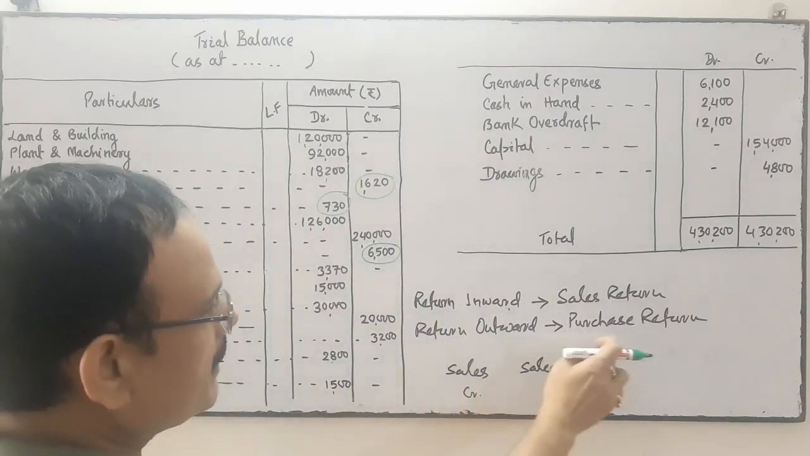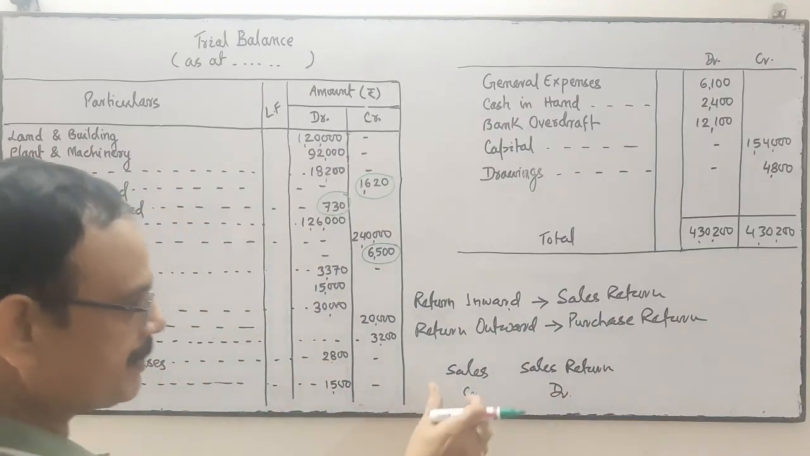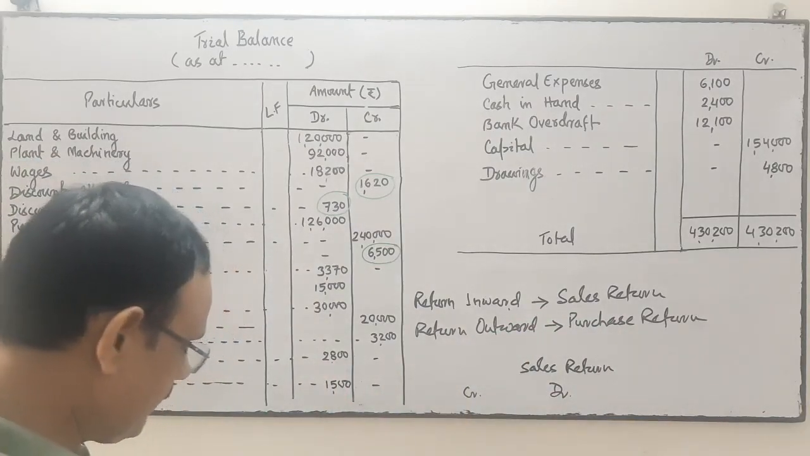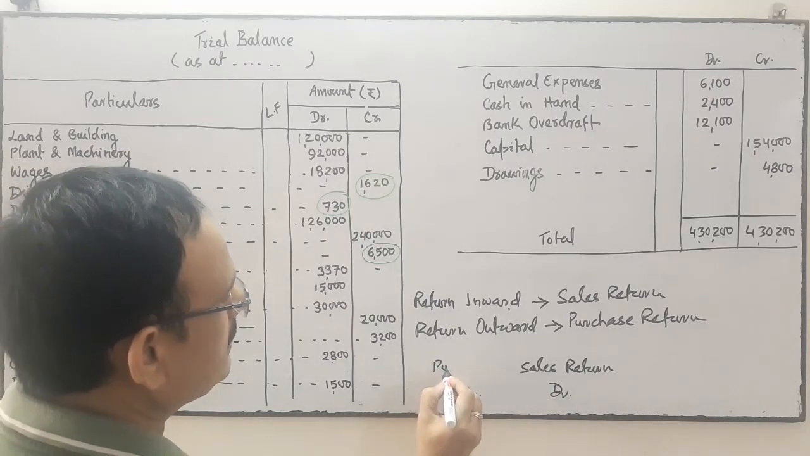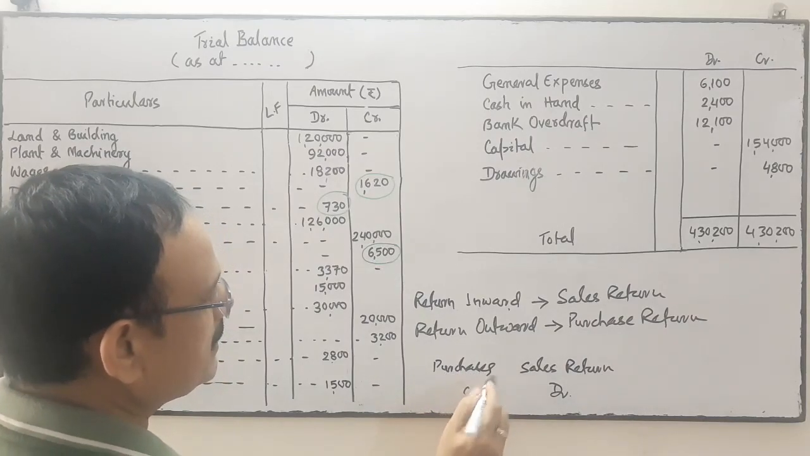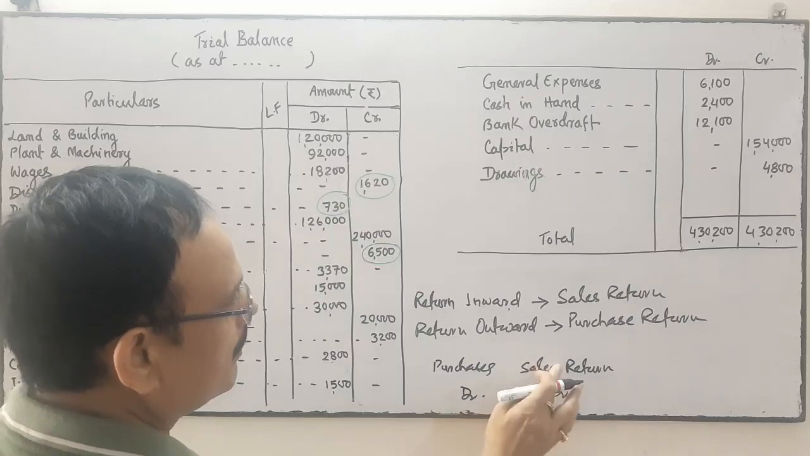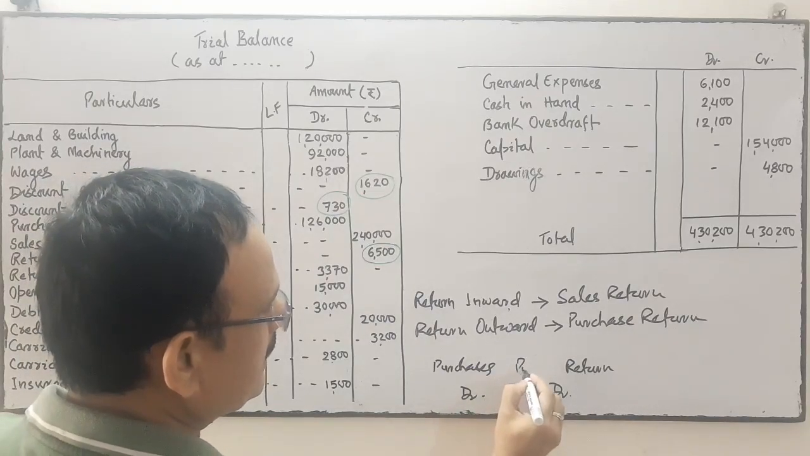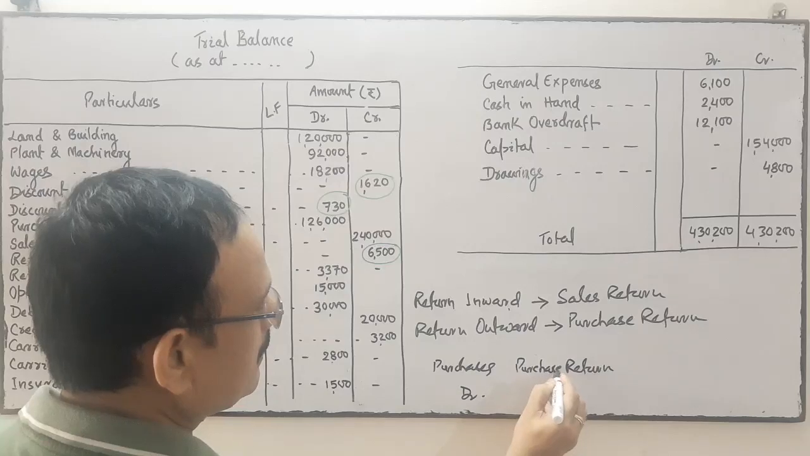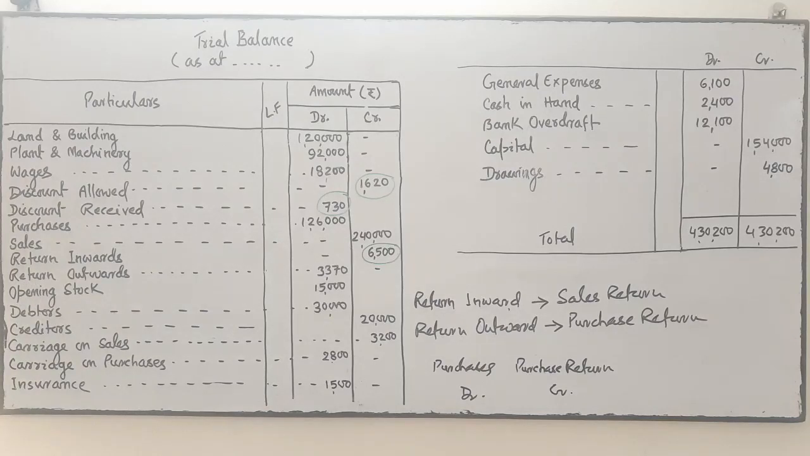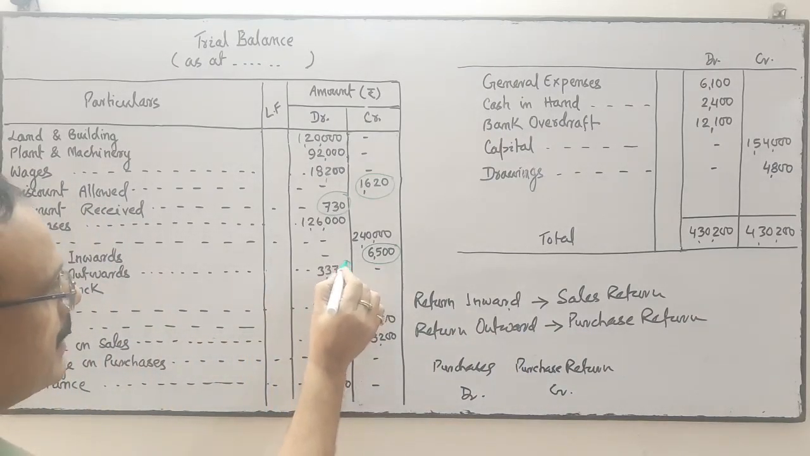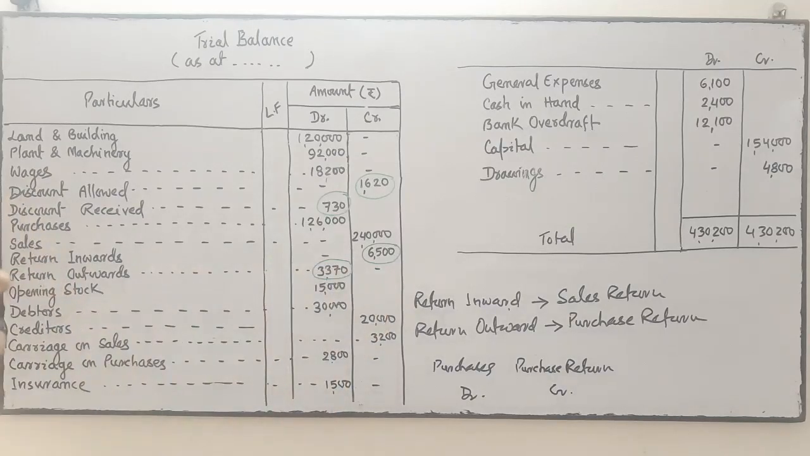Now return outward. Return outward is what? It's a purchase return. Purchase has a debit balance. Purchase is the expense. You know the purchase is an expense. It comes under nominal account. All expenses debit. But purchase return should be credit balance. And here the accountant has written return outward as debit. It should be credit. This is another mistake the accountant has committed.